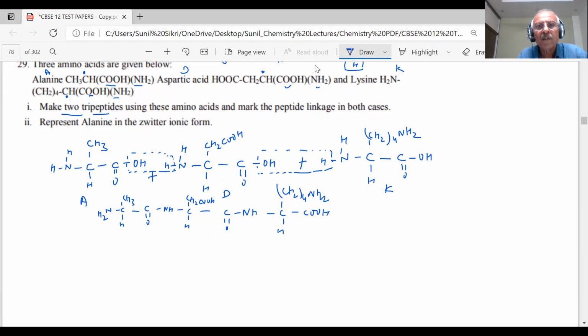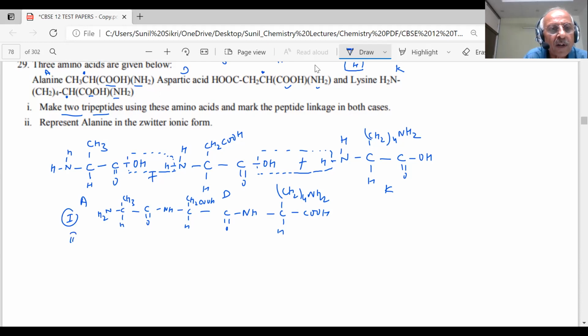This is the first one. Now I have to use the second one. What I will do with the second one, I will change this sequence only. I can change any of the sequence, no problem. Only thing is to change the sequence, student. So what I'm saying, this is my compound number one.